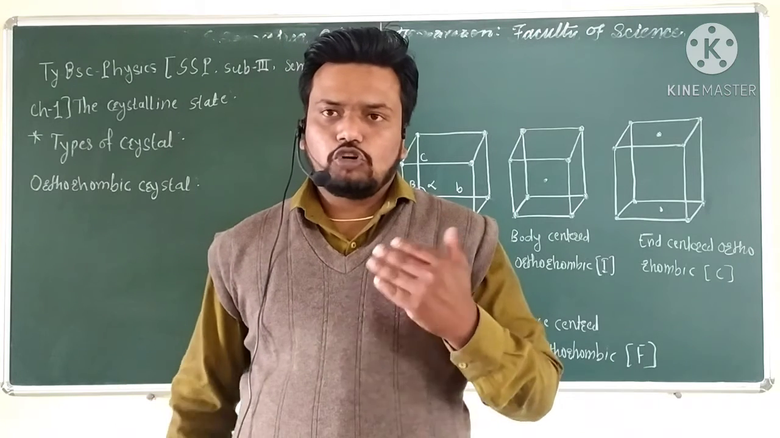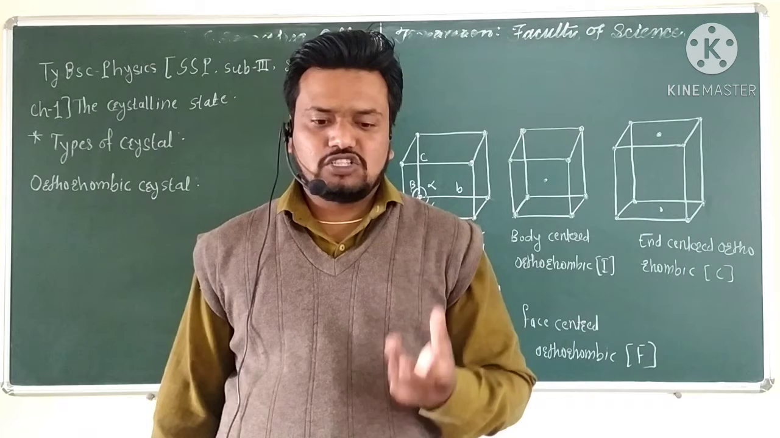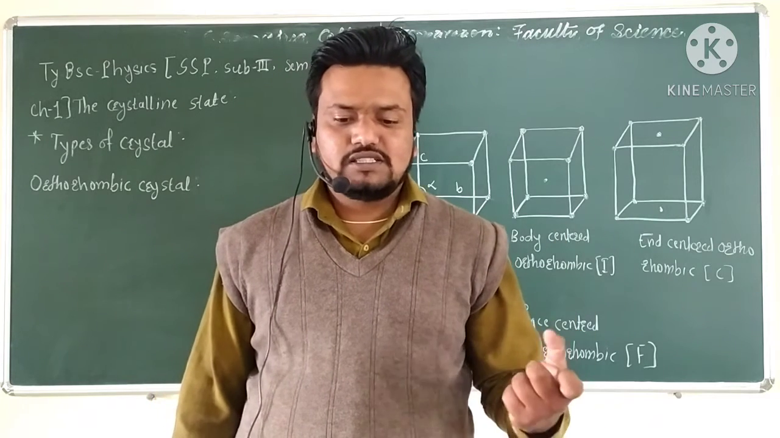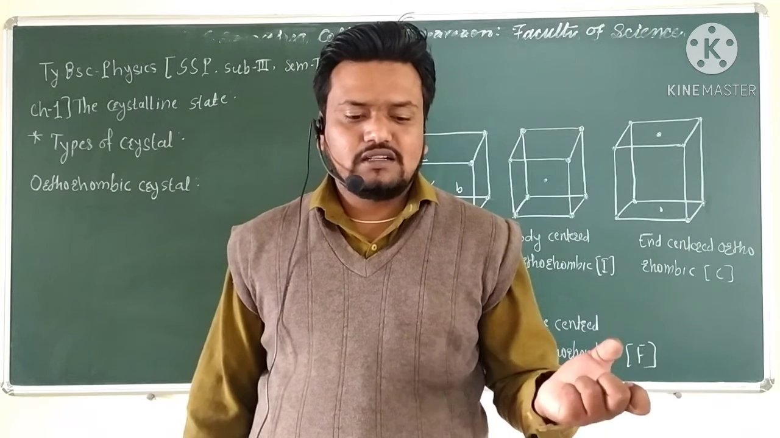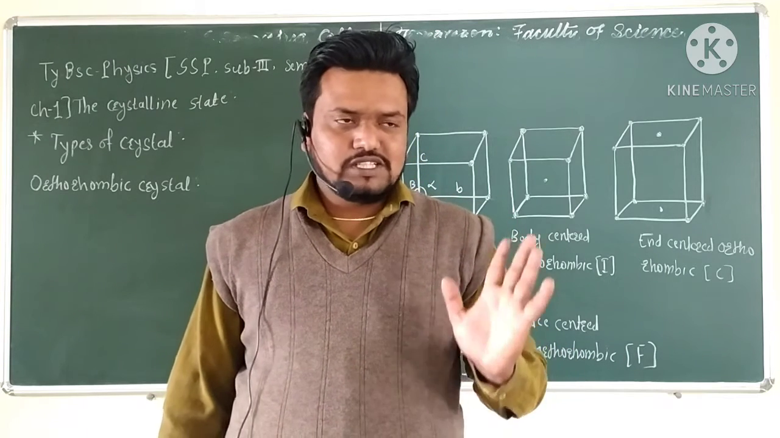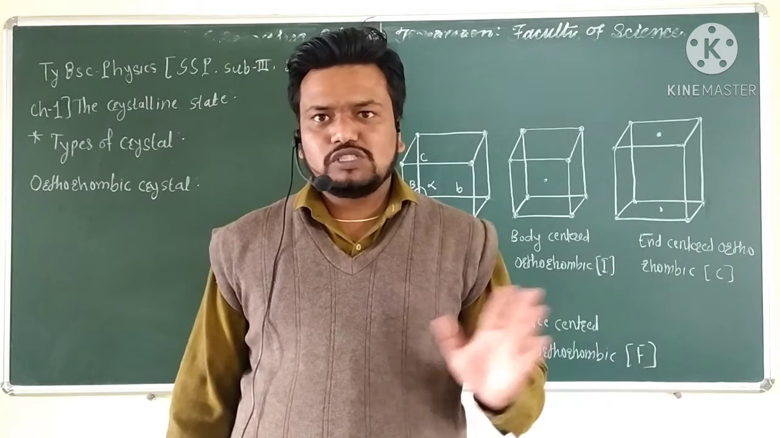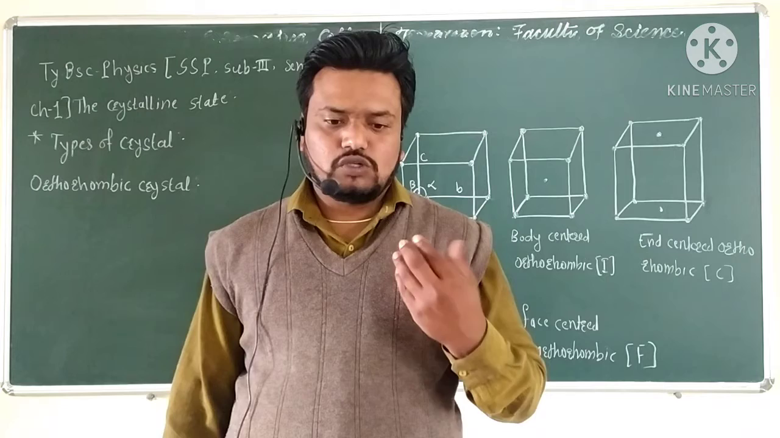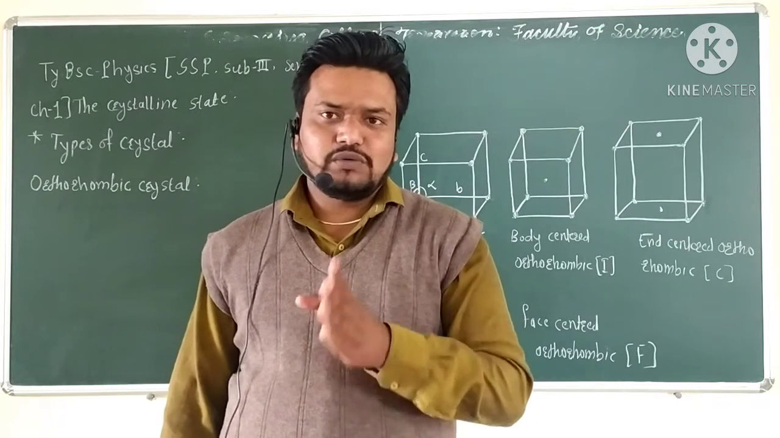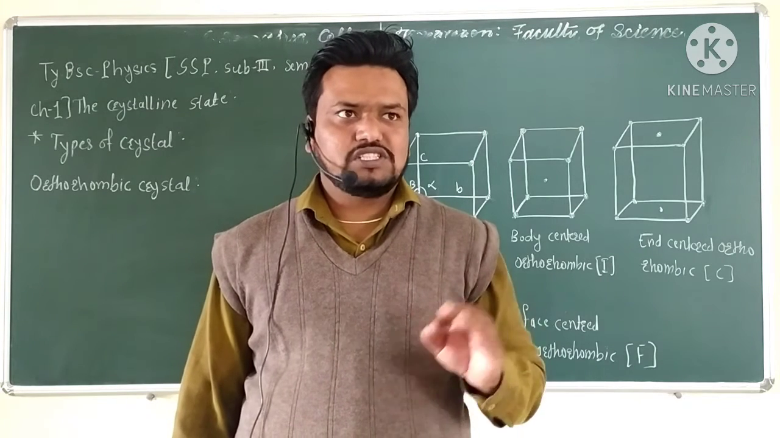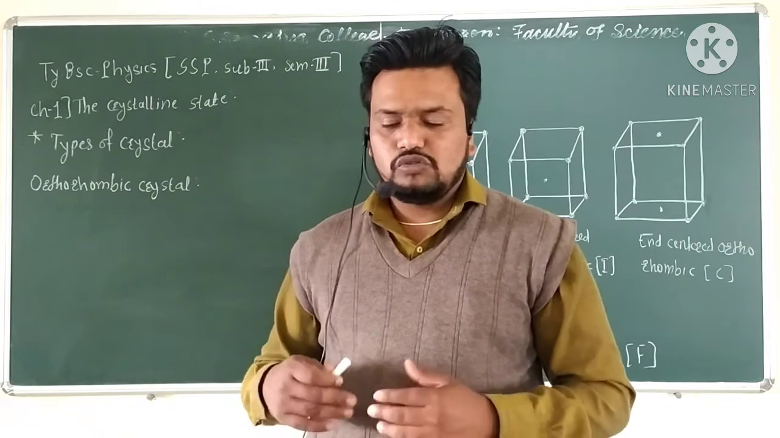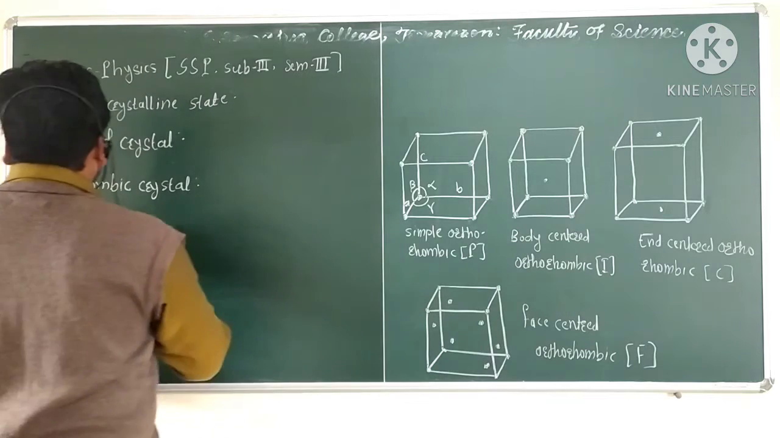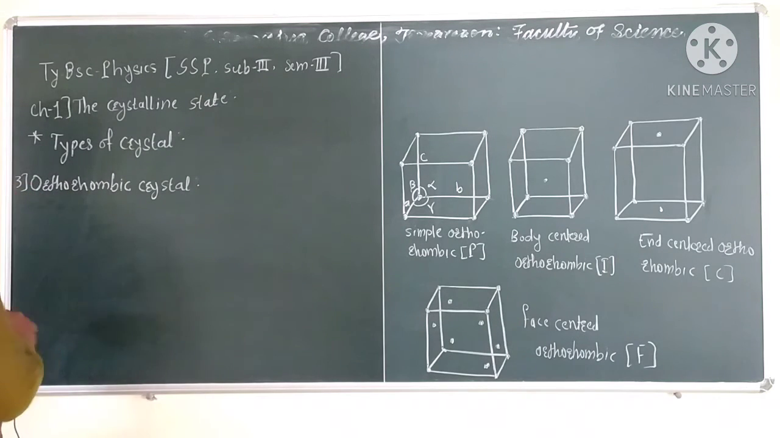In the orthorhombic crystal structure, in the crystal arrangement, three unequal sides are at right angles. That means the three sides are not equal, so the relation is a not equal to b not equal to c, but the angles alpha, beta and gamma are all 90 degrees. This is the third type.